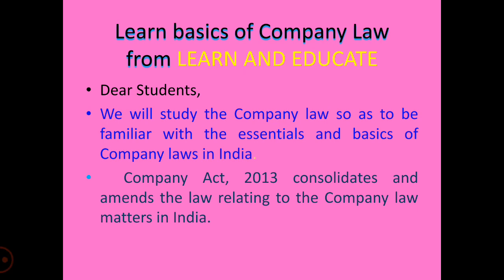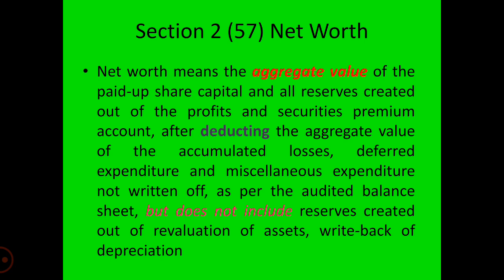Continuing with Section 2, clause 57: net worth. Net worth means the aggregate value of the paid up share capital and all the reserves and surplus created out of the profits of the company. That is, the paid up share capital and all the reserves created out of the profits of the company, and the securities premium account, which has been received on account of the issue of shares at a price more than the face value. When shares are issued at a price more than the face value, the surplus will be the securities premium account. Then after deducting the aggregate amount of the